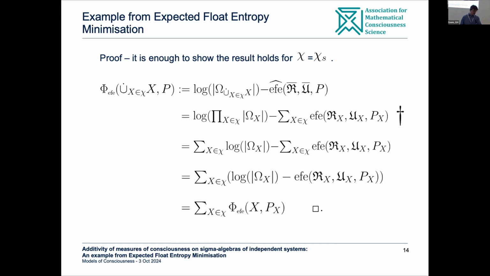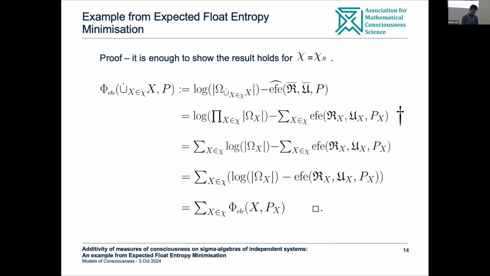The second term on the second line is just given by the definition of EFE hat. The line below, we are just applying the log laws to get a summation with respect to the first term. The second term is the same as the line above. The line below that, we're just collecting terms together. And then at the end, this is basically just reversing back to what the definition of sigma phi EFE is.